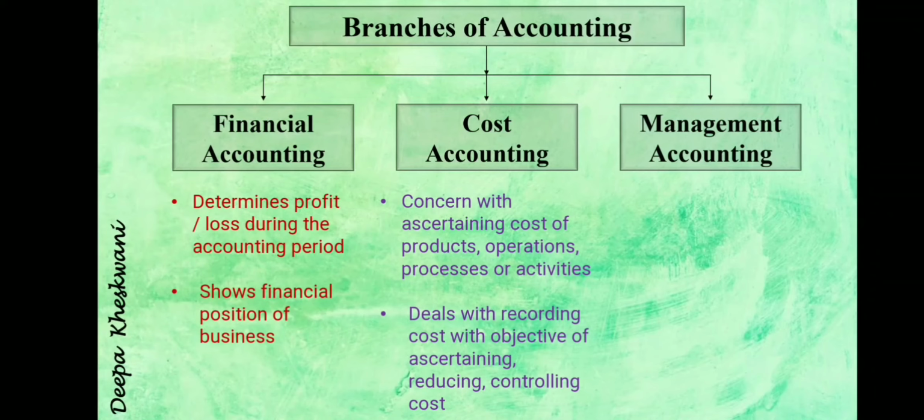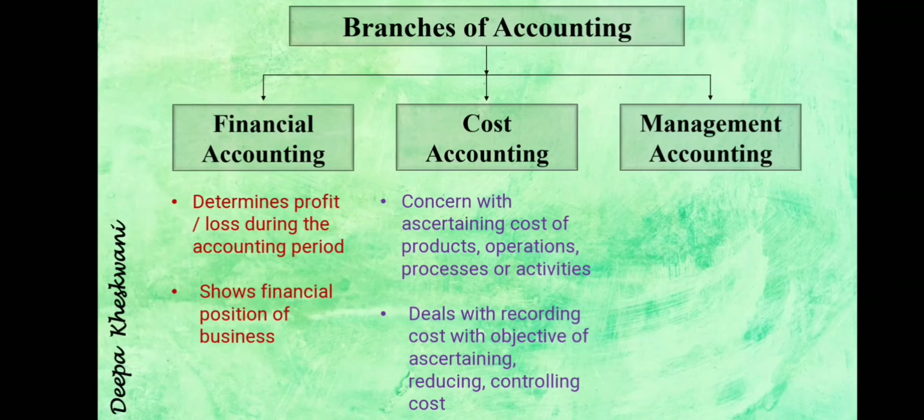A particular cost is to be found. And why are we finding the cost of the product? It deals with recording cost with the objective of ascertaining, reducing and controlling the cost. When we find the cost of the product, we can see whether it is more or less, and how to reduce it. As we reduce the cost, our profit will be more. Sometimes we have to control the cost so that we can earn. So in the cost accounting branch, the cost of the product is to be found.